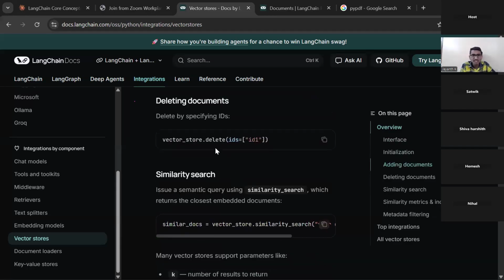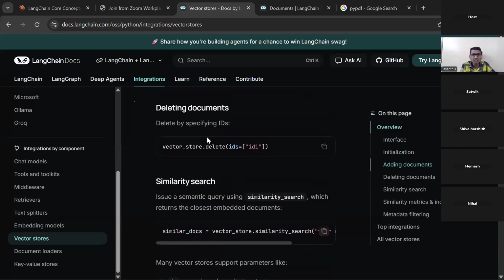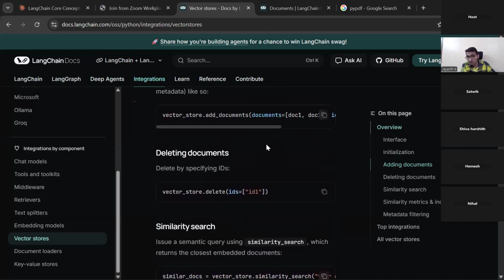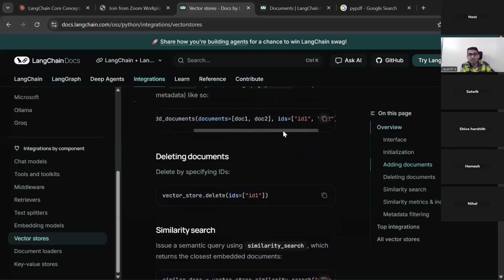Now, let's say you want to delete any document. How will you delete it? You will use a document ID. Document IDs are important because when you're storing a document inside your vector database, we have to generate some random ID so that you can refer to the document again.